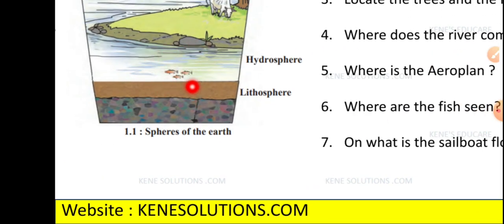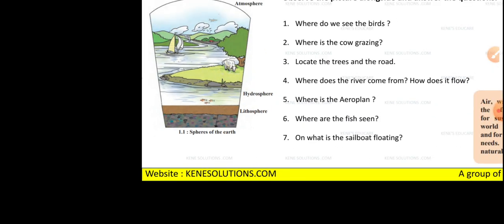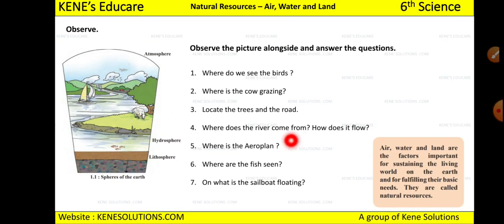So you will not just say it is in water. You will say it is in the hydrosphere, because hydrosphere means water only, right? Because you are learning about the spheres of the earth, you will write here that it is the hydrosphere where the fishes are seen. Okay, and what about the sailboat? On what is the sailboat floating?